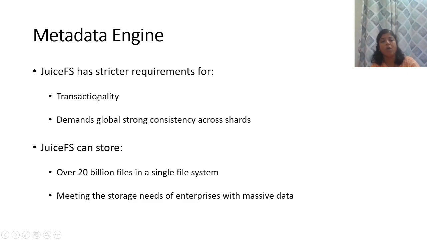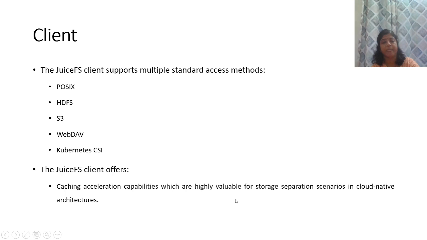For all these design requirements, JuiceFS strictly considers transactionality. Along with it, there is a demand for global storage consistency across shards. With all these requirements satisfied, JuiceFS can store up to 20 billion files in a single file system, and it meets the storage needs of enterprises with massive data.